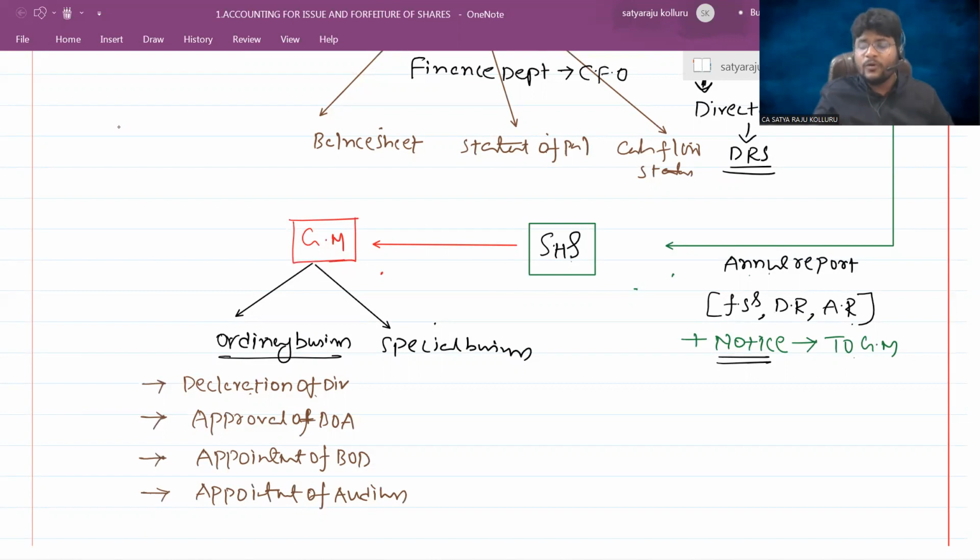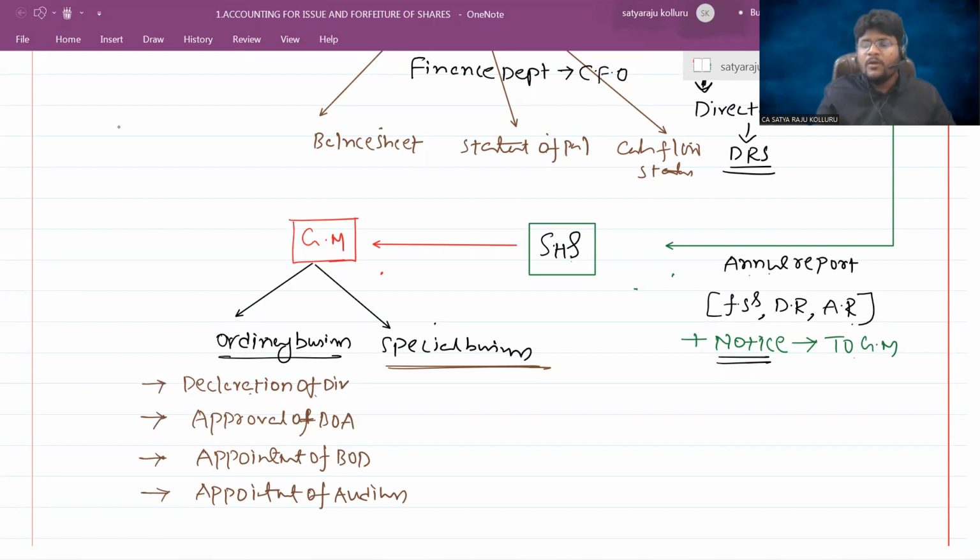All such things occur in the general meeting, which are called ordinary business activities. Certain special business activities also occur. Special business means, for example, they want to expand their business into other products or other places, or change the way of conducting the business itself, maybe a new software coming into the picture.